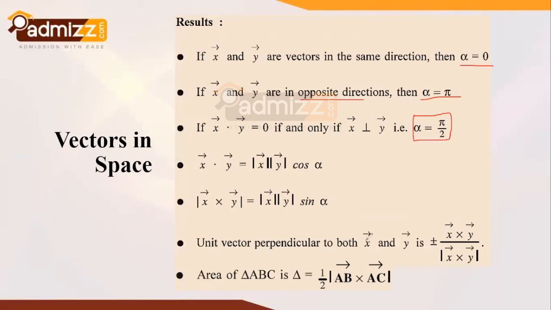The unit vector perpendicular to both x vector and y vector is given as plus or minus x vector cross y vector upon modulus of x vector cross y vector. And this is how we compute the area of triangle ABC, given by half of modulus of AB vector cross AC vector. Take a screenshot of this slide.